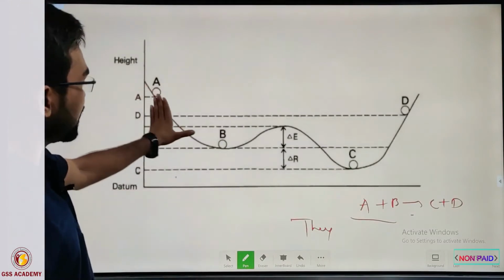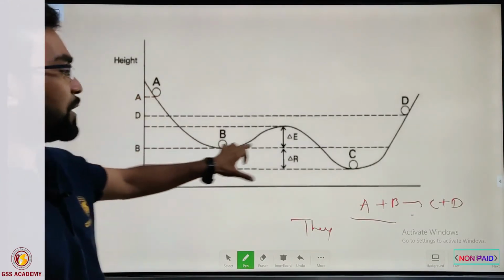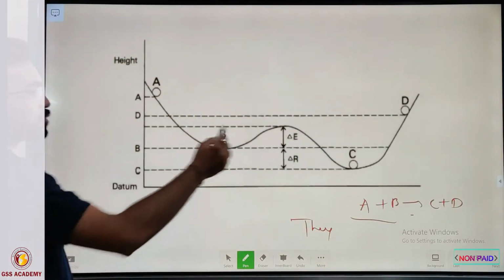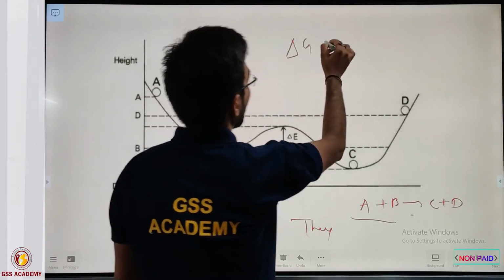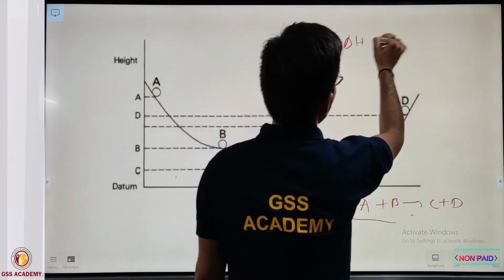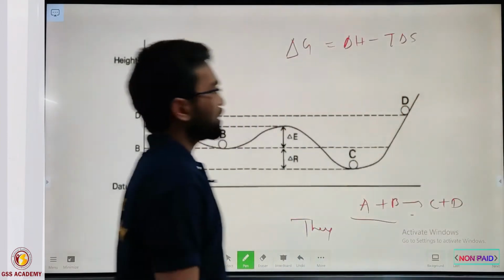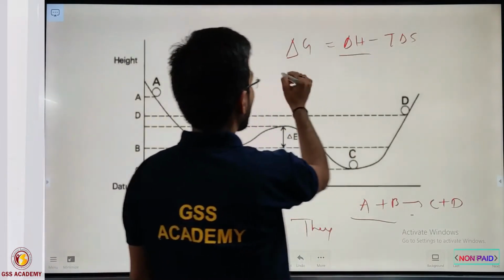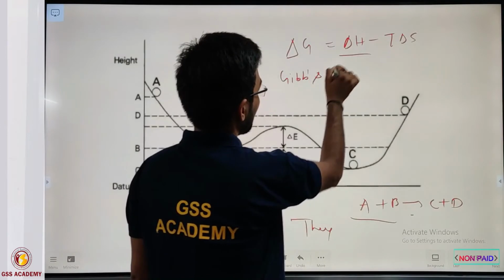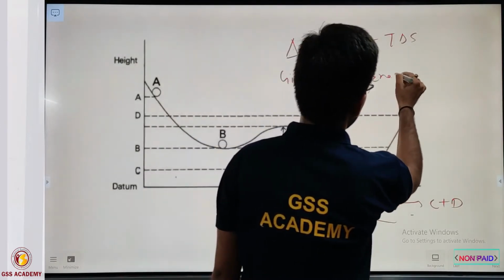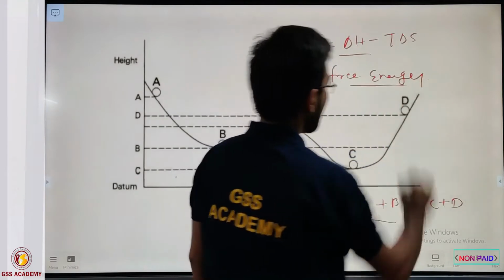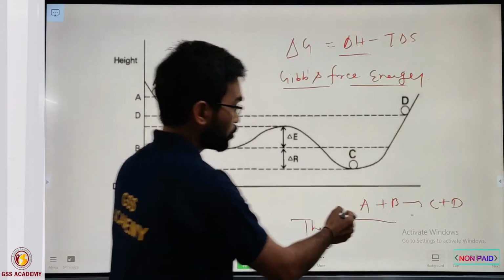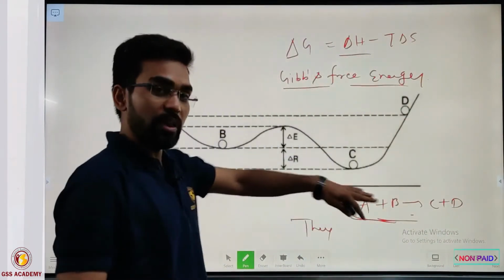Suppose we have three or four objects A, B, C and D at different heights. All of you may have heard the formula delta G equals delta H minus T delta S. This is popularly known as Gibbs free energy. Let us see how it plays an important role in telling about the reaction series or stability of minerals.